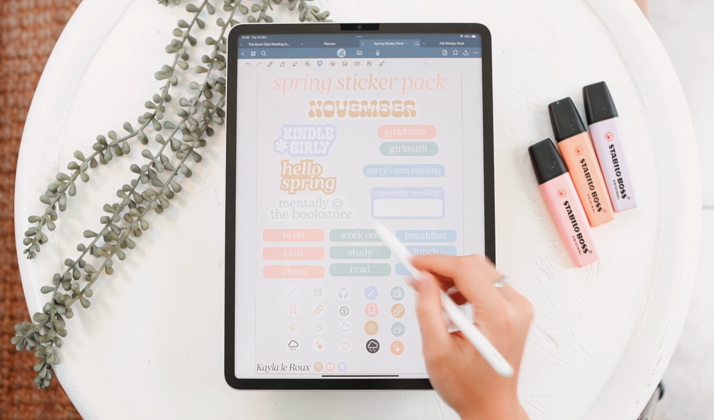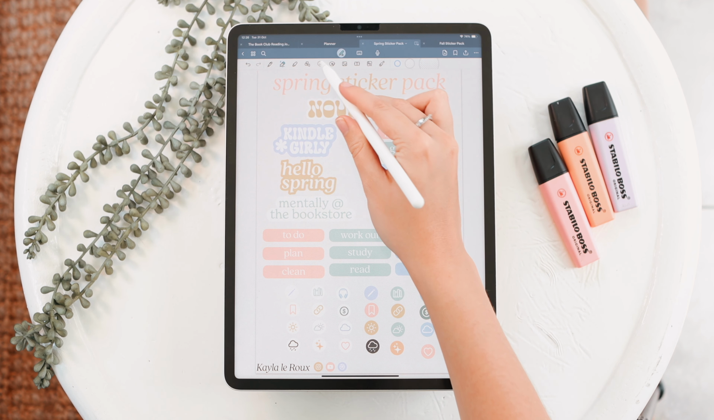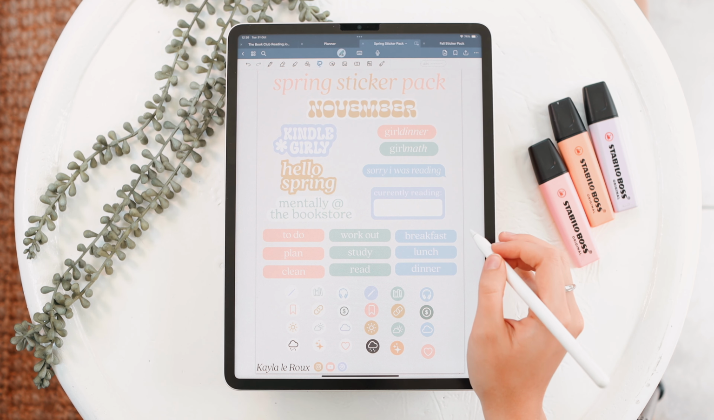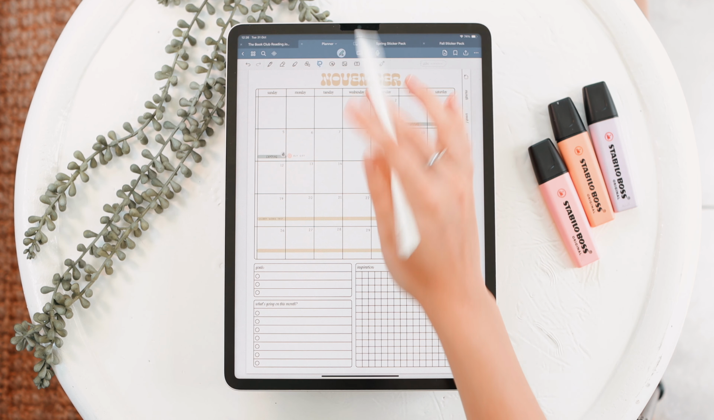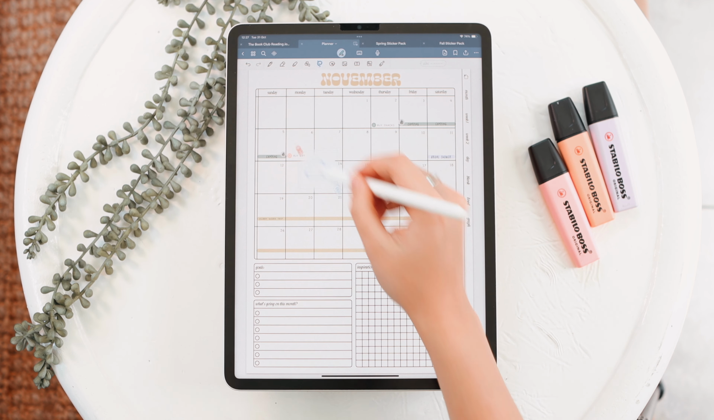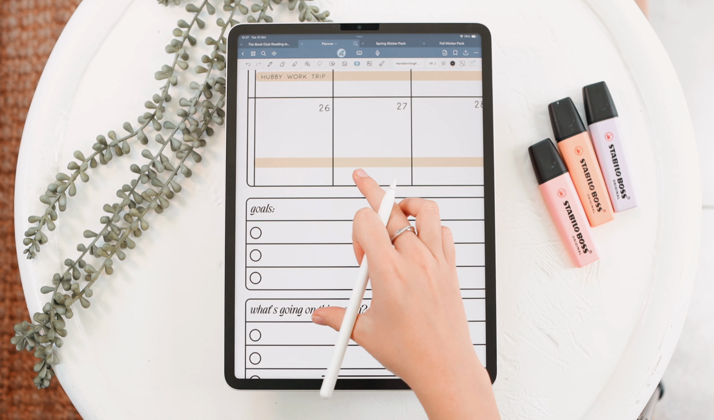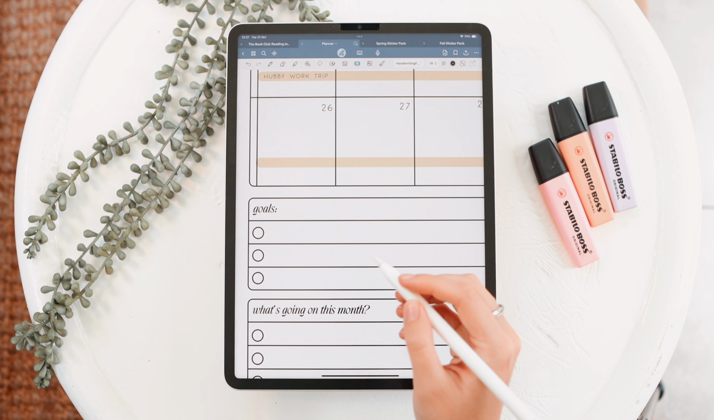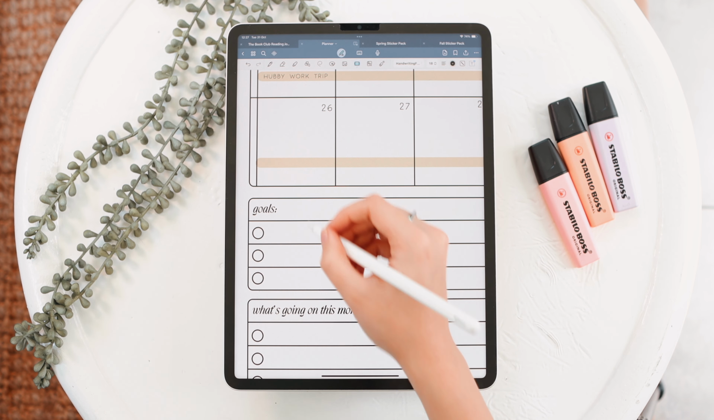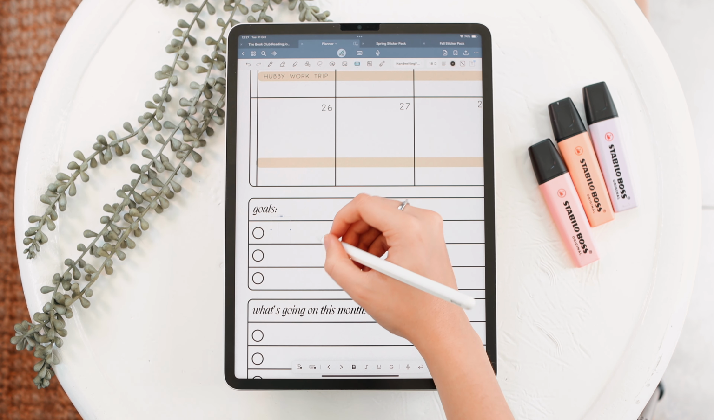Now I also just wanna add in a few stickers just to spruce it up a bit. So let's add a few color bits and bobs in here. Now I'm just going to add a few goals here. So I'm just going to fill in what I did with Notion. These are also just 3 goals or priorities for the month. So I'm just going to fill that in real quick.